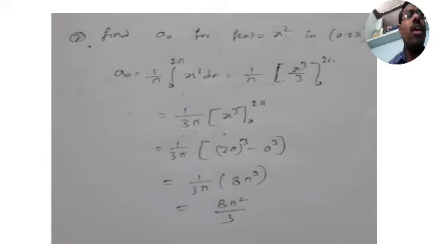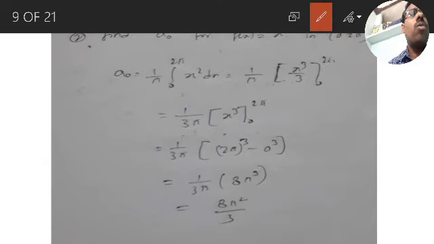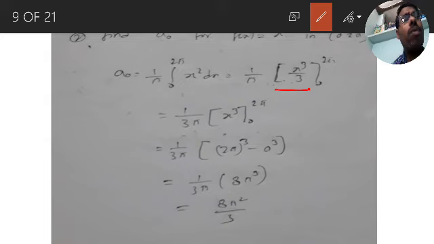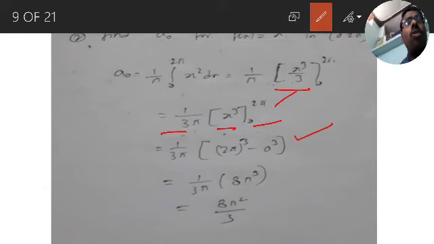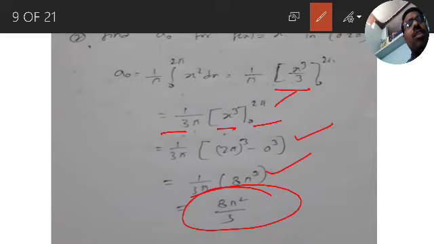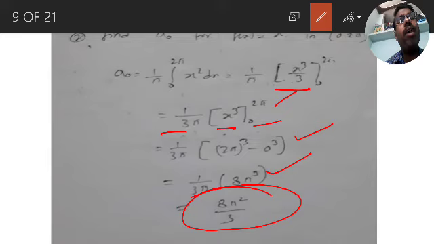So the integration of x square is x cube by 3. This is 1 by pi, x cube by 3, from 0 to 2 pi. The 3 is a constant, so 1 by 3 pi outside, x cube, upper limit minus lower limit: 2 pi cube minus 0 cube. So this is 1 by 3 pi, 2 cube means 8, and pi cancels. The answer is a naught is equal to 8 pi square by 3.